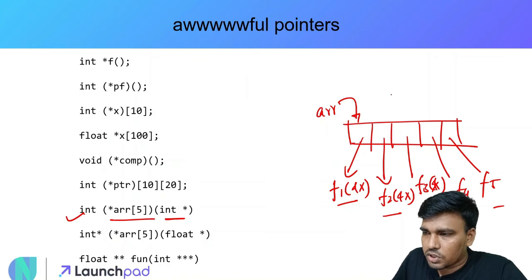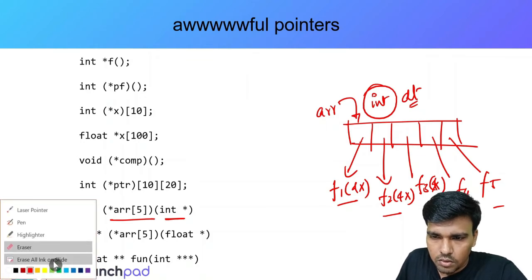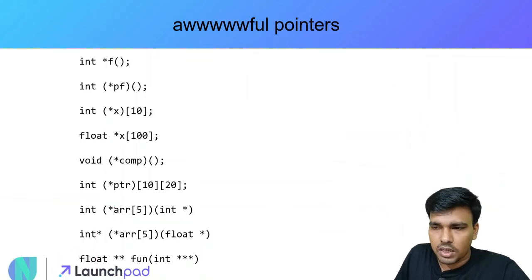So these are all different functions, and all these functions are returning an integer data type. Their return value is an integer. So this is what this expression means. I hope things are easy for you to visualize and see how this is being declared.